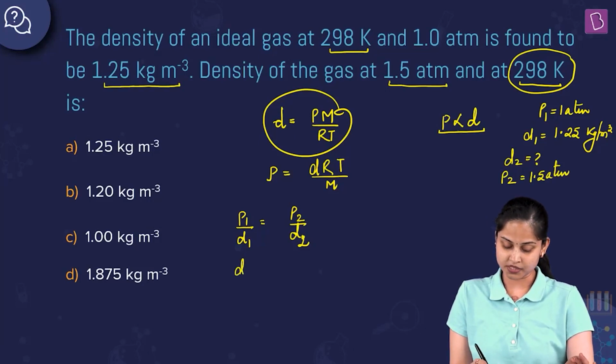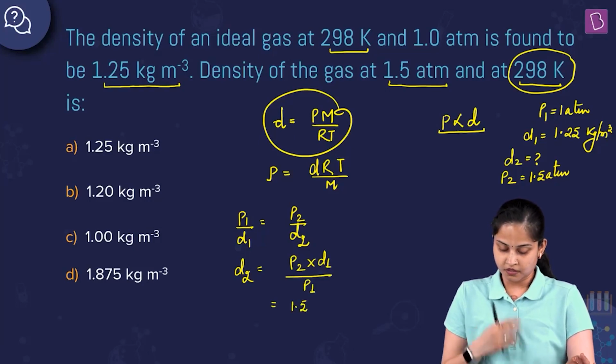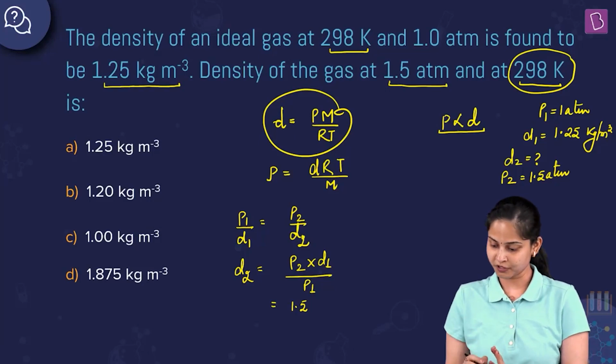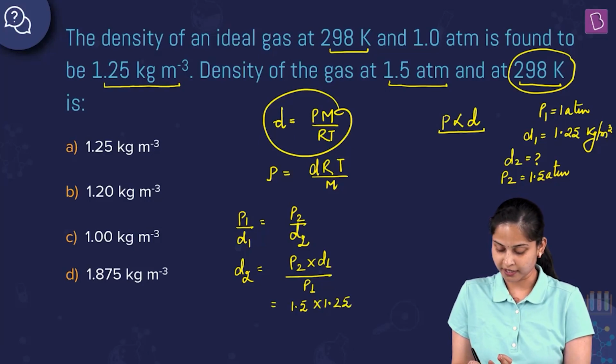So D2 is equal to P2 into D1 upon P1. P2 is 1.5 atm, D1 is 1.25 kg per meter cube, divided by P1, which is 1 atm.